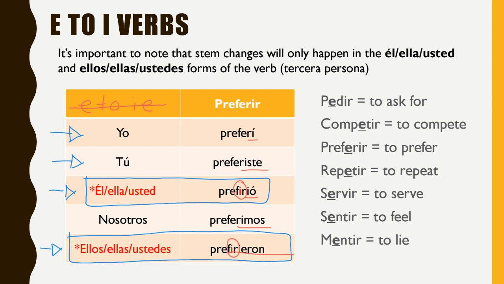It would be wise of you to copy down preferir into your notes in all of its different conjugations, and then go ahead and copy down the verbs on the right there and their meanings so that you can practice those.